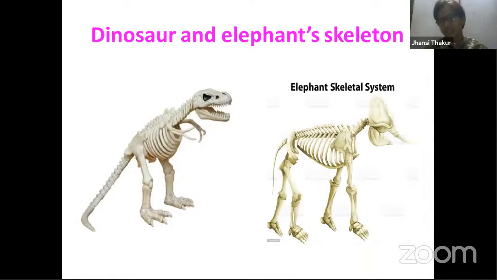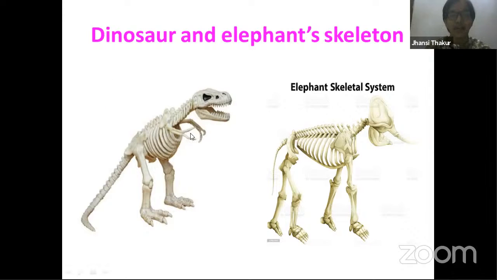When you look at the skeleton, we are talking about the skeletal system inside. Because the bones are present inside the body, we call this endoskeleton. Anything which gives you shape and protection from outside, we call exoskeleton, as you find in cockroaches. A cockroach gets its shape and protection from an outside layer, the exoskeleton, which is a cuticle. In our case, our skeleton is inside the body, hence it is called endoskeleton.